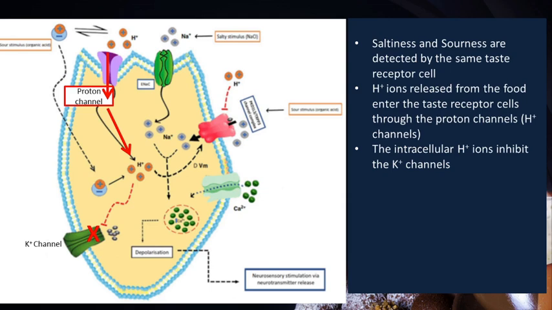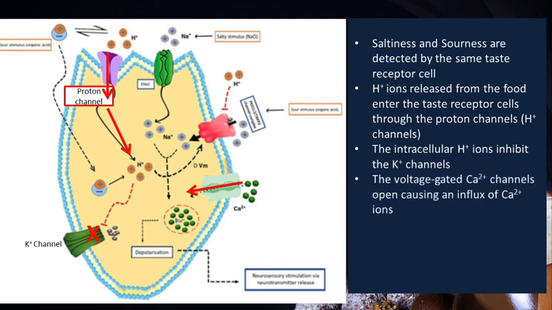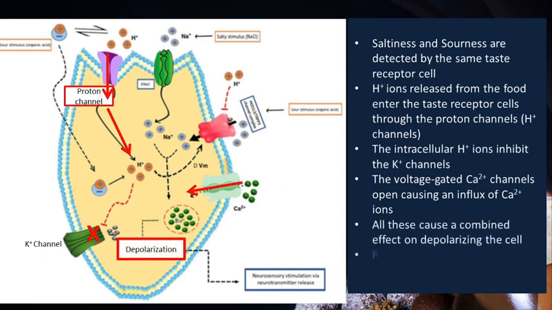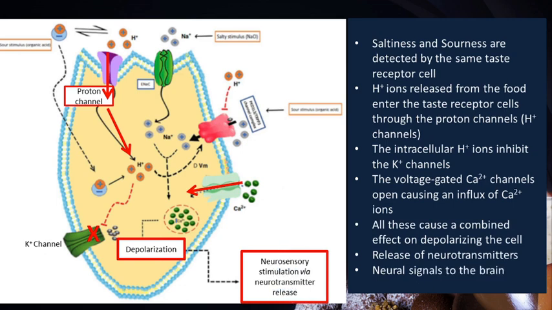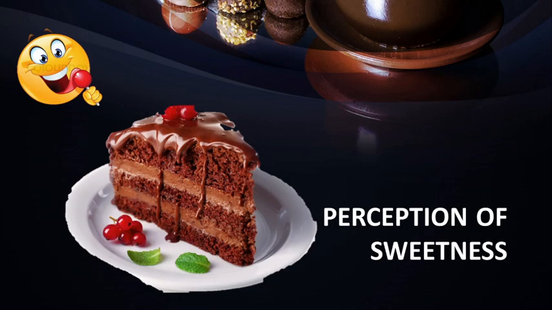The change in the electrical potential of the cell causes voltage-gated calcium ion channels on the plasma membrane to open, causing an influx of calcium ions into the cell. All these movements of ions bring about depolarization of the cell. The cell then releases neurotransmitters which cause the afferent nerve fibers to fire action potentials to the brain for taste perception. Now moving on to the perception of sweetness.